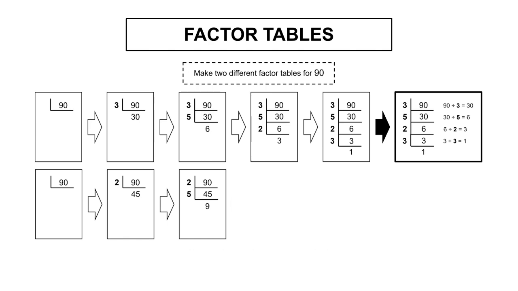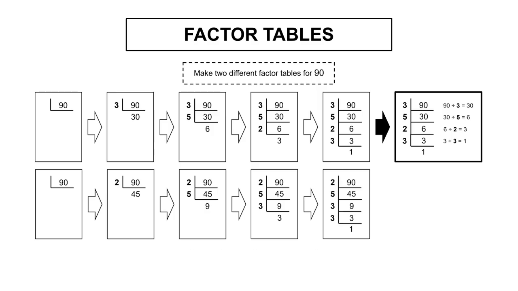Now we need a prime number that goes into 9. We can use 3. 9 divided by 3 is 3. And now we need a prime number that goes into 3. We can just use 3. 3 goes into 3 1 time. Now that we're all the way down to 1, the factor table is once again done.